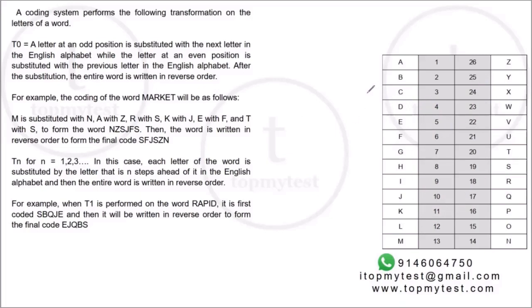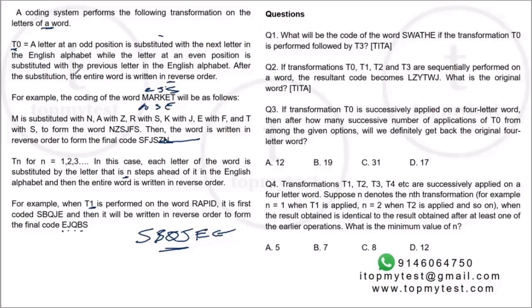So let's go to the questions one by one. Nothing much to do in this except to take care of this particular part. For T0, alternate will be increase and decrease, whereas for T1, T2, T3, you just have to increase by that number of letters and always reverse the word. Always reverse the word to complete the transformation.